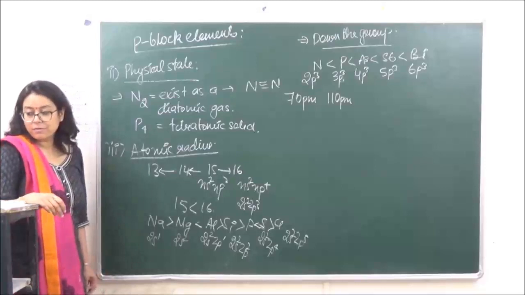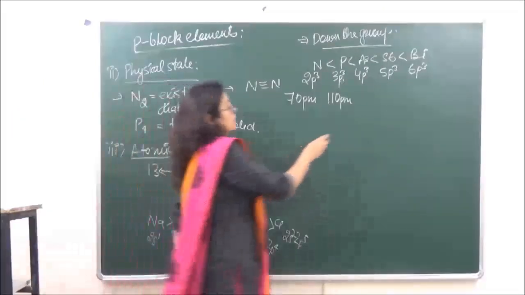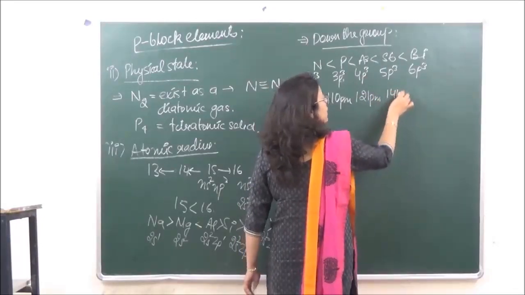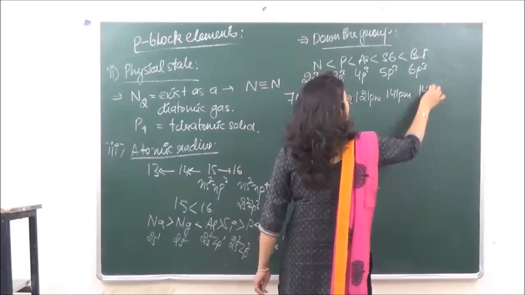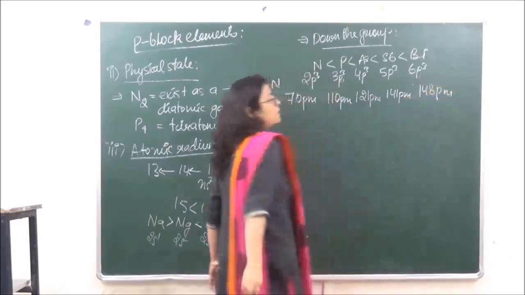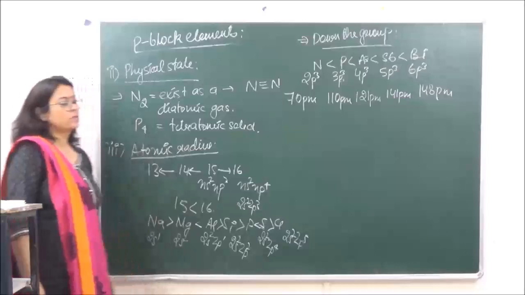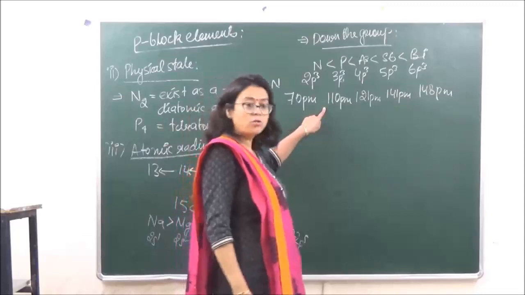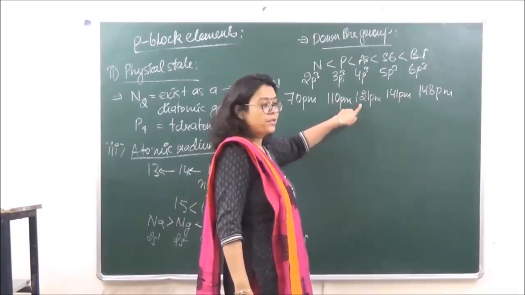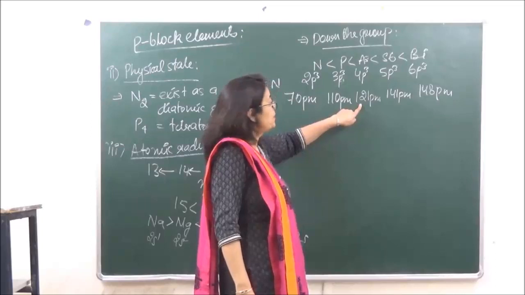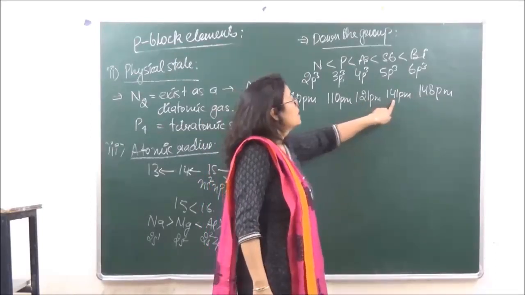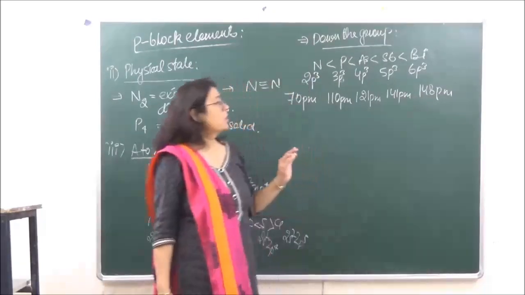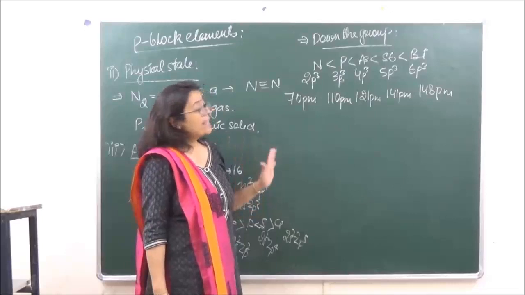So there is a marked difference, but when we keep moving down, you will see that इसका 121 picometers है, इसका 141 picometers है, and still further down this is only 148 picometers. ठीक है, so from here to here there is a lot of change, but when we go from here to here there is not much of a change, only 15 picometers का ही फर्क है, 15-16 picometers. Then here to here only 20 picometers, and here to here only how many? 7 picometers. Why is this happening?